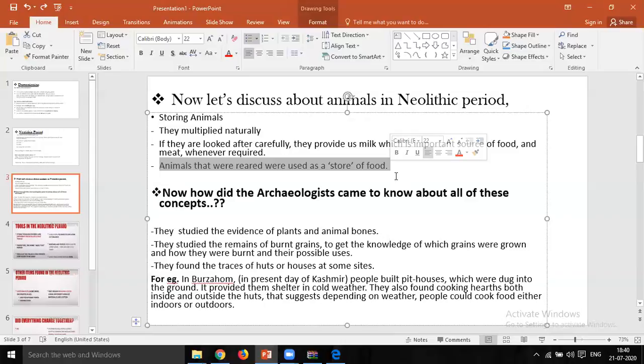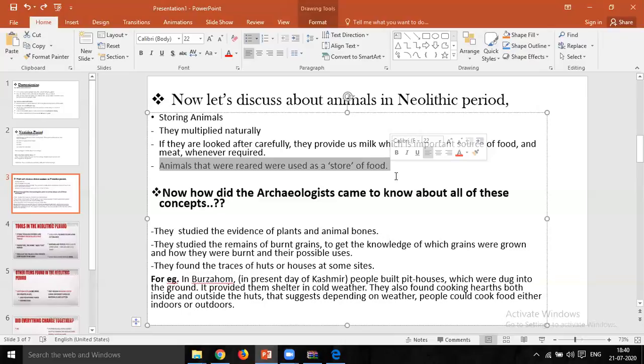What do you understand by the rearing of animals? What do you understand by the word rearing? Rearing means that the people used to feed them and raise them, and activities like removal of animal waste were carried out in the rearing of animals.